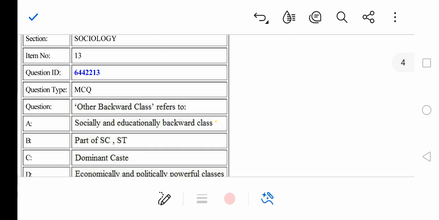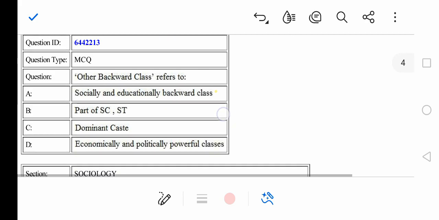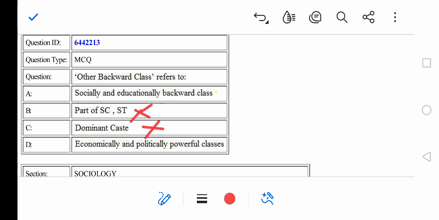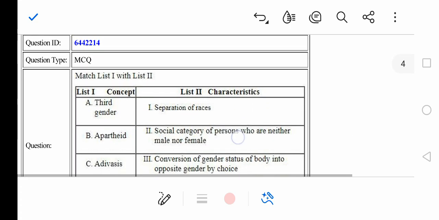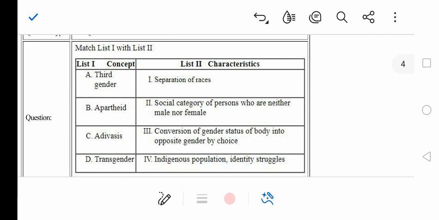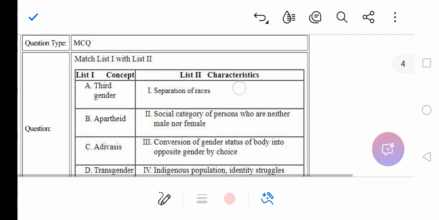Going ahead with question number 13. The question states, other backward class refers to: option A, socially and educationally backward class; B, part of SC/ST; C, a dominant caste, no; D, economically and politically powered classes, no. So option A, that is socially and educationally backward class, is the other backward class, right? So going ahead with our question number 14.